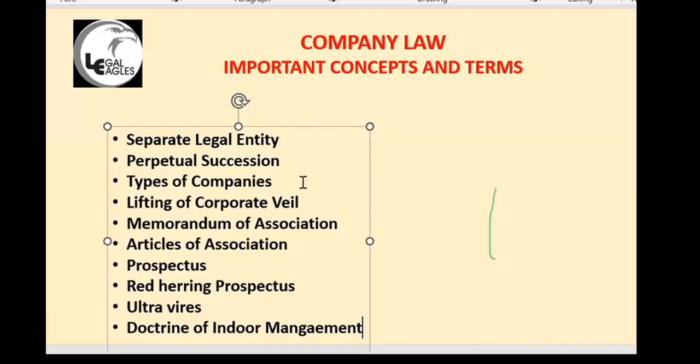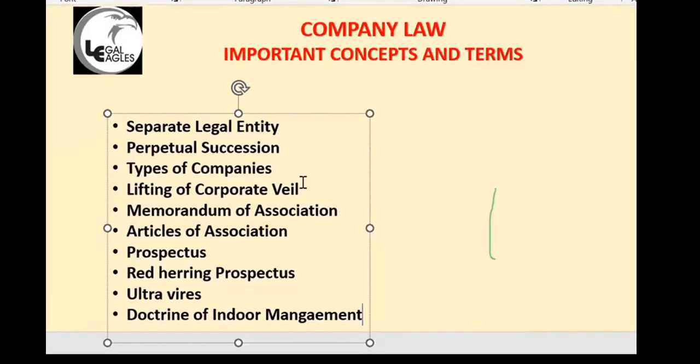We are telling the public that I want money, please invest in my company. So every public limited company should issue a prospectus. Some companies don't issue shares to the public, so even then they have to file something called a prospectus in lieu of prospectus.